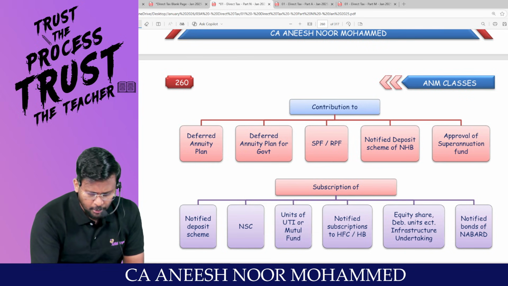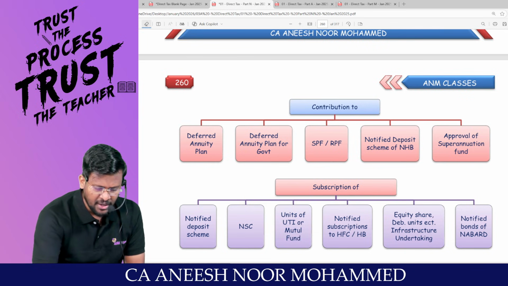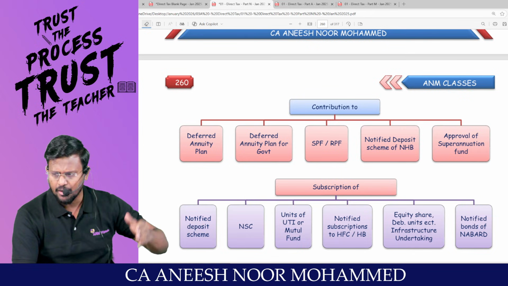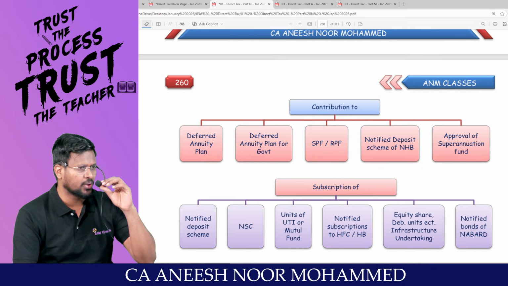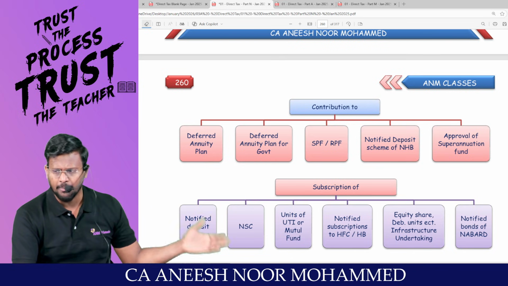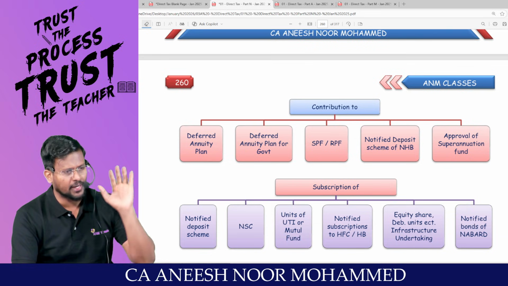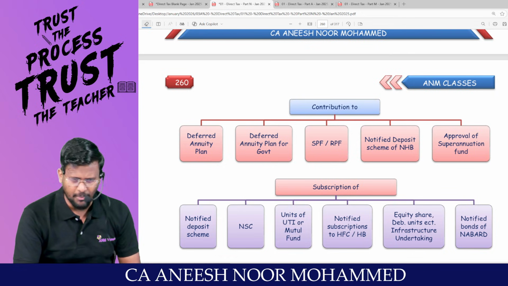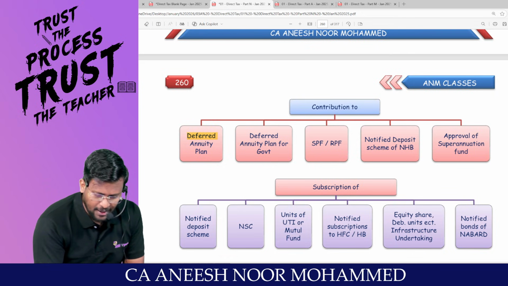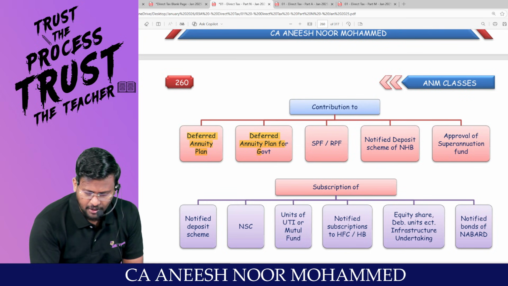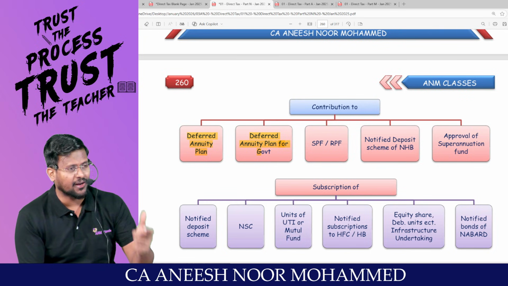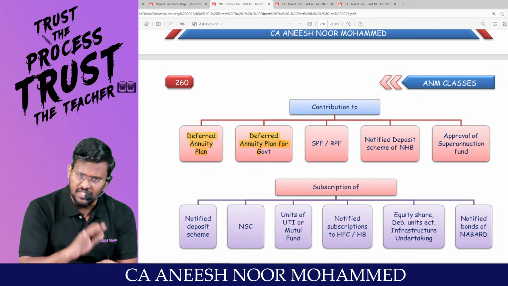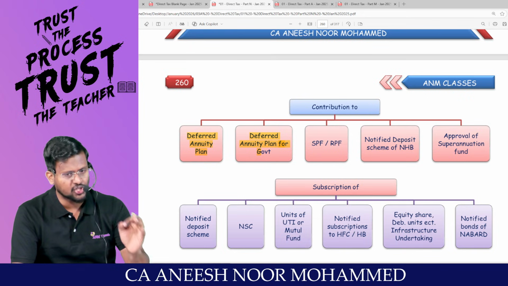Sir, contribution to deferred annuity plan. It's a type of insurance plan. Deferred annuity plan means every year you are supposed to pay some money to the insurance company. After a certain point of time, they will give back that money. Then you are entitled to claim deduction under 80C. Deferred annuity plan of government. That means simple. Whether that deferred annuity plan has been conducted by the private insurance company or by the central government. Sir, if you are contributing to any of this deferred annuity plan, then you are entitled to claim deduction under 80C.